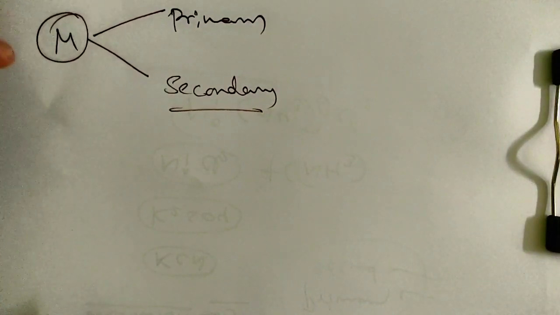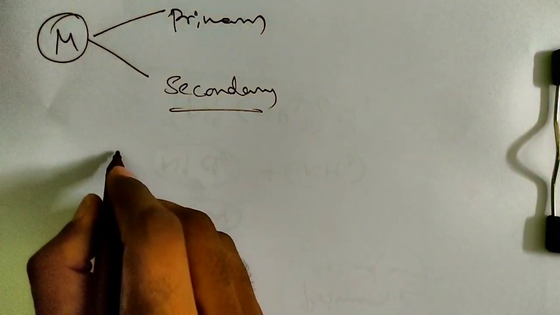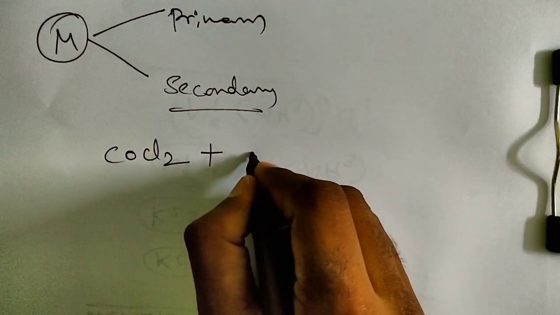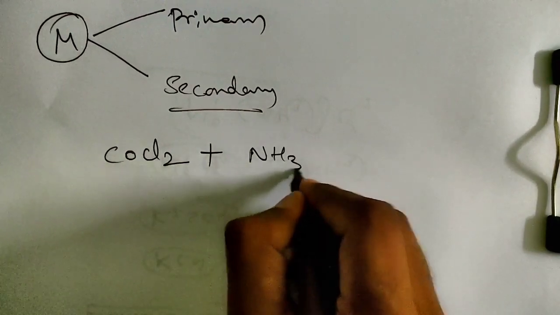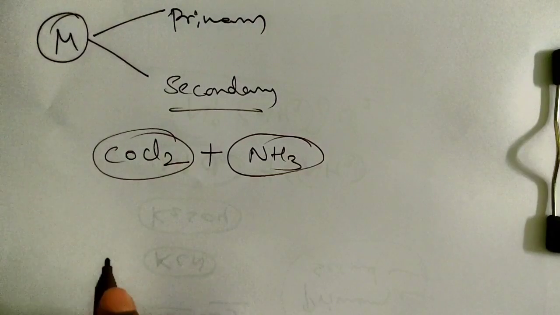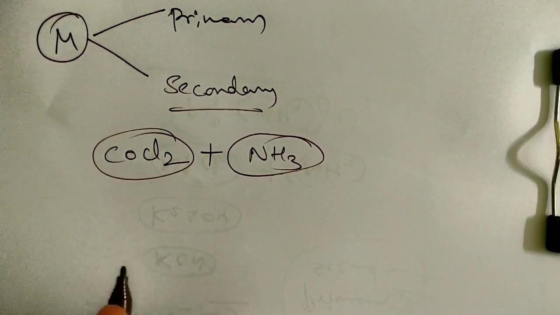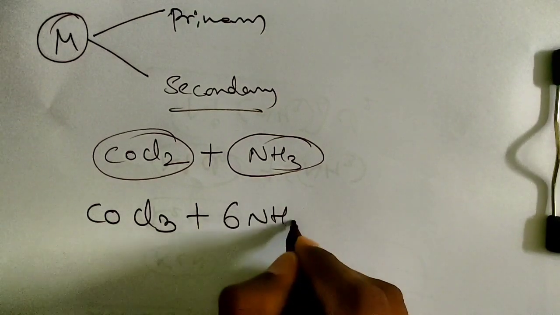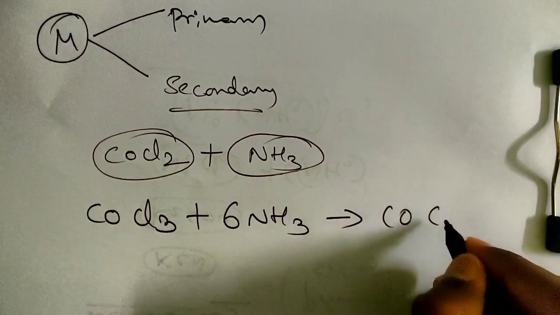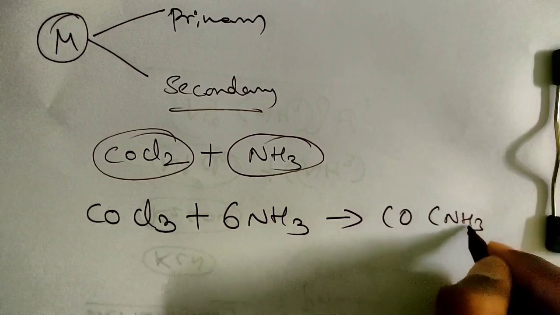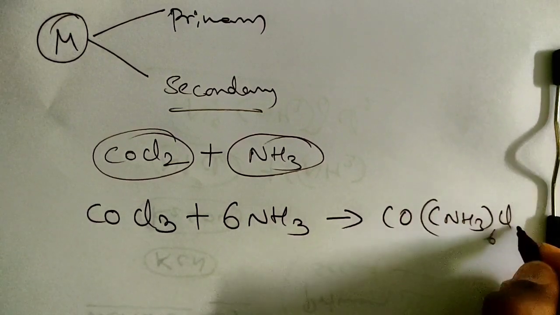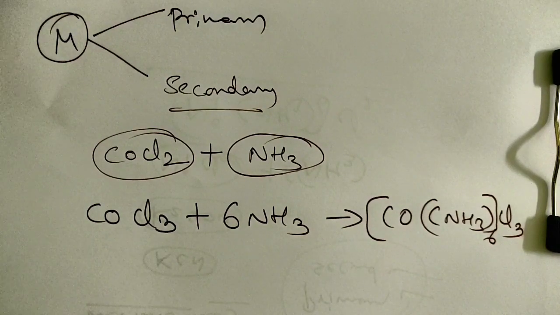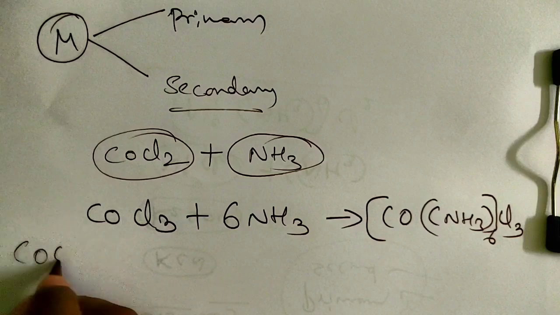Werner took two different compounds. For example, he took cobalt chloride and forcefully mixed it with ammonia, and he studied the properties. He obtained many compounds. When he combined cobalt chloride with ammonia, he first got the compound Co(NH3)6Cl3. Okay children, then afterwards he obtained one more compound, that is CoCl3.